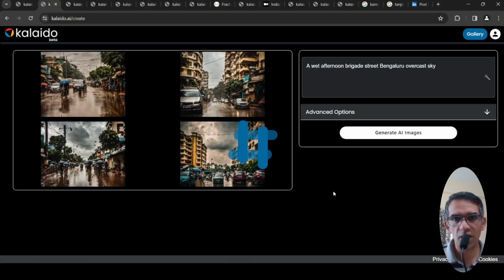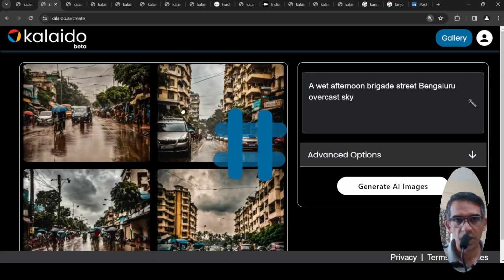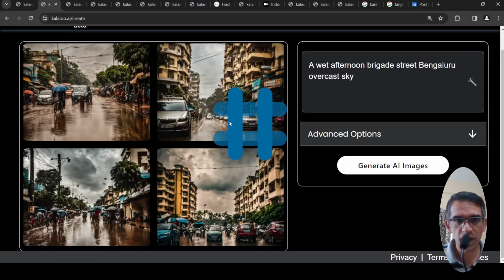Okay, but if you look at these images, maybe I'll just zoom in a little bit. Right, this is nowhere close to Brigade Street. There are issues with human hands, issues with movements. But yeah, it has created an image, and this looks more like a street from, say, Bombay or Hyderabad, right? Or any other Indian city for that matter. Somehow that localization is missing over here.